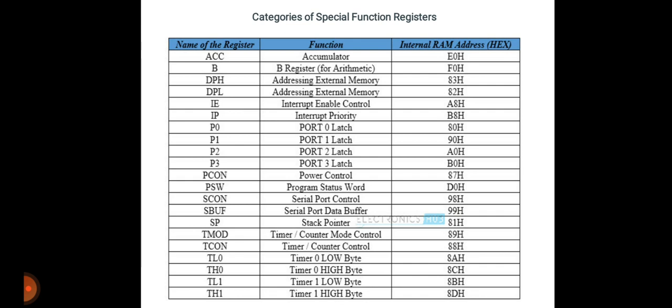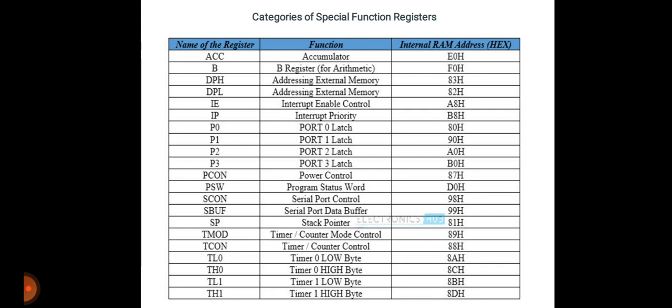And TMOD is the timer counter mode control having the address 89H. Then TCON is the timer counter control having the address 88H. Then TL0 is the timer 0 lower byte having the address 8AH.